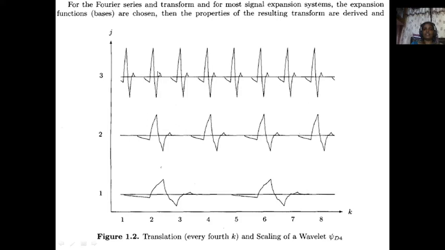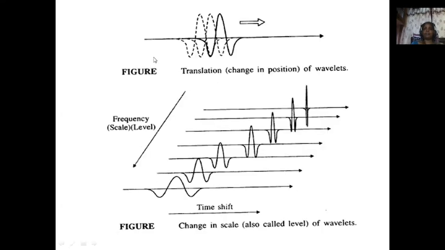This is going to be translated multiple times. This was the brief graphical representation, a visualization of how the mother wavelet is translated and scaled in the upward direction. A simple, very easy figure to understand that.